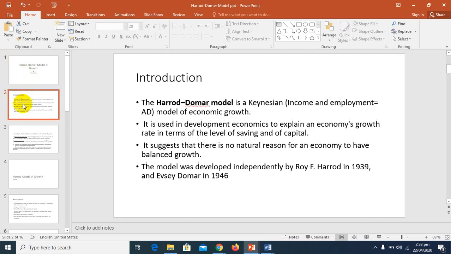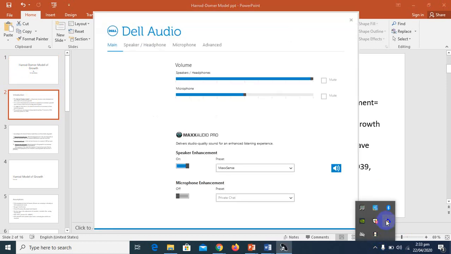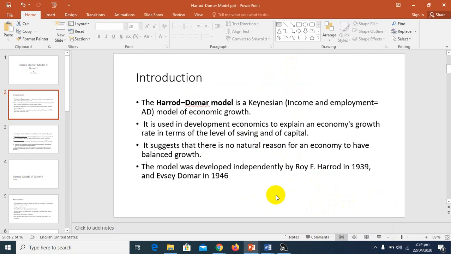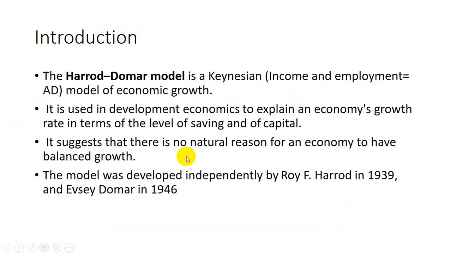What is the Harrod-Domar model? The Harrod-Domar model was given after the recession, after the Great Depression, which occurred during the 1930s. During that time, this model was given by Harrod and Domar. This model is based on the Keynesian approach, and they used it in order to develop the growth theory.